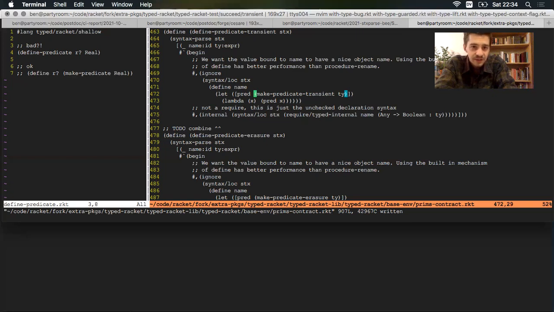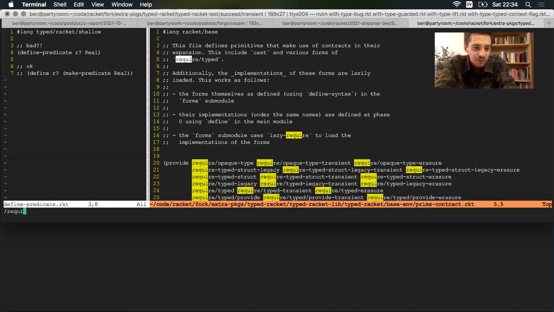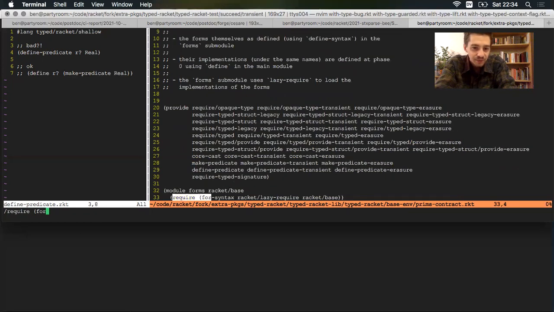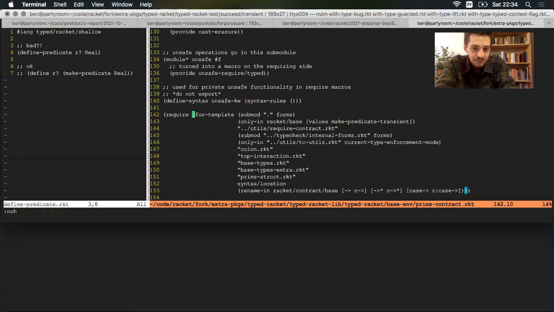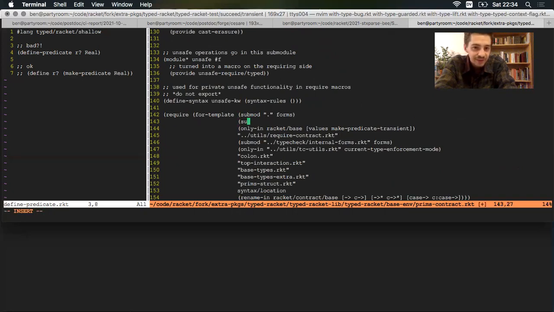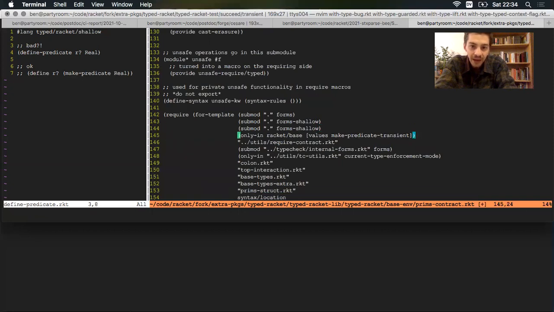So let's cut to the chase. The fix was to add a new require for-template. Right, inside the macro template for define predicate transient, we need to make sure that the forms we care about are accessible. So forms shallow here. And while we're at it, let's get the third one back.